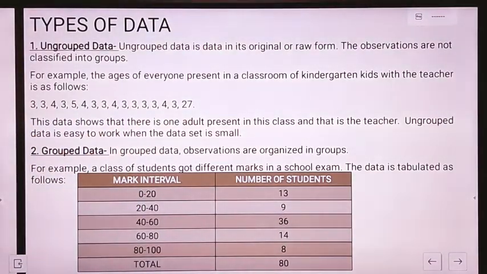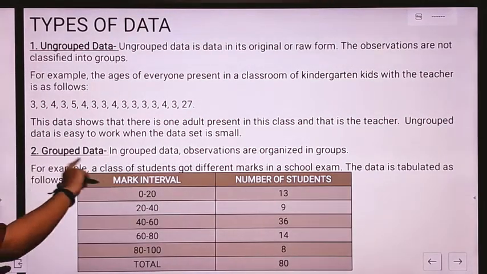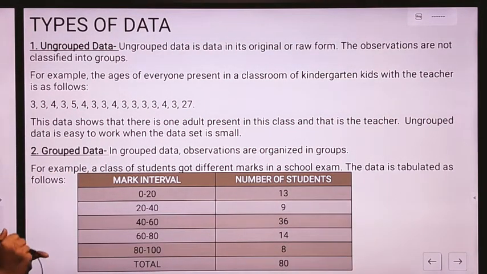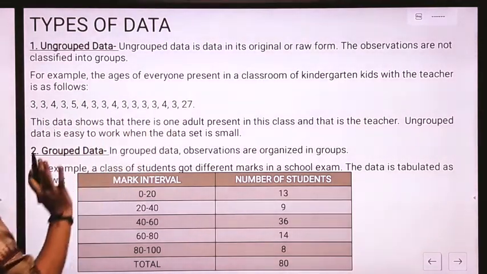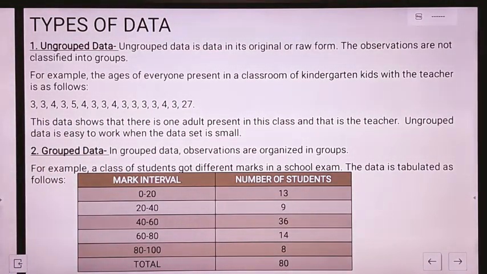We have not arranged the data in any group, or sorted it in the ascending or the descending order. This is the raw data. So, this is known as the ungrouped data.